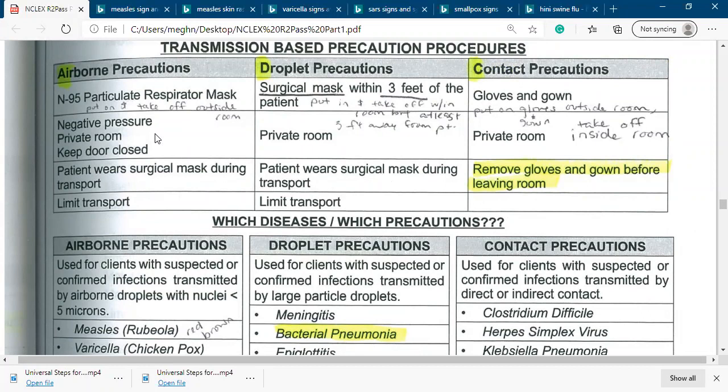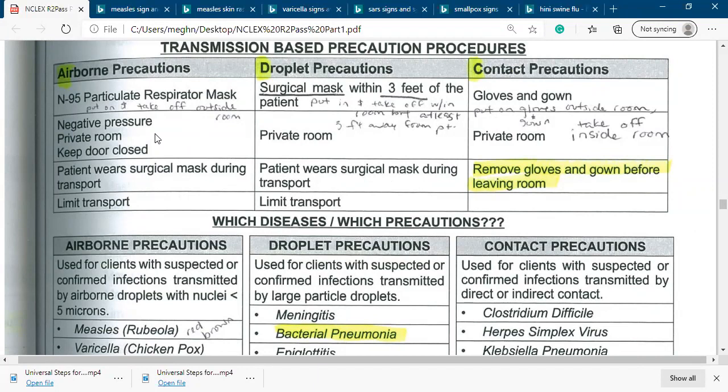And not only this, basically when you're dealing with airborne precaution, you have to maintain the standard or universal precaution, meaning you have to wash the hand, wear the gloves, wear the gown, wear the mask, and this mask must be N95 or a respirator mask. And also you should wear the goggles or face shield. So all personal protective equipment we should wear if the patient is on airborne precaution when needed.